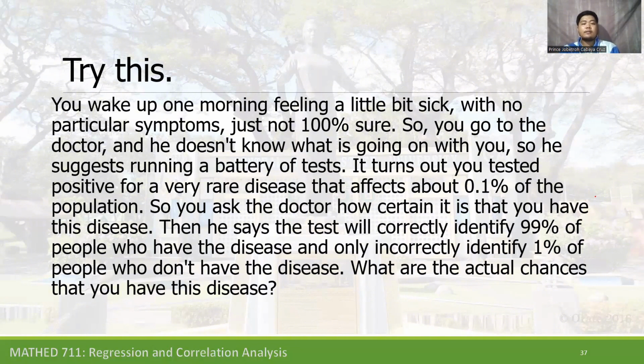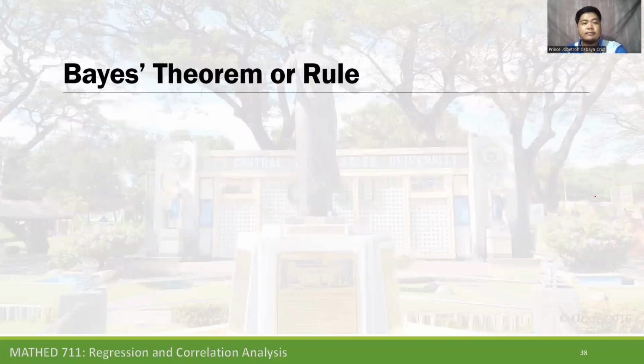So you ask the doctor how certain it is that you have this disease. Then he says the test will correctly identify 99% of people who have the disease and only incorrectly identify 1% of people who don't have the disease. What are the actual chances that you have this disease?